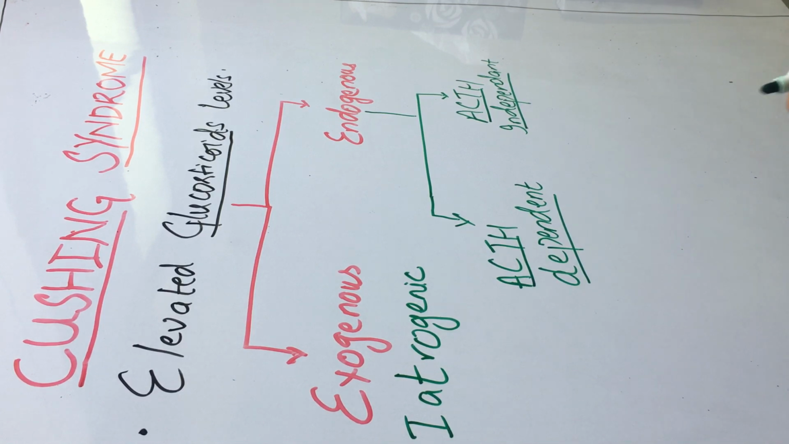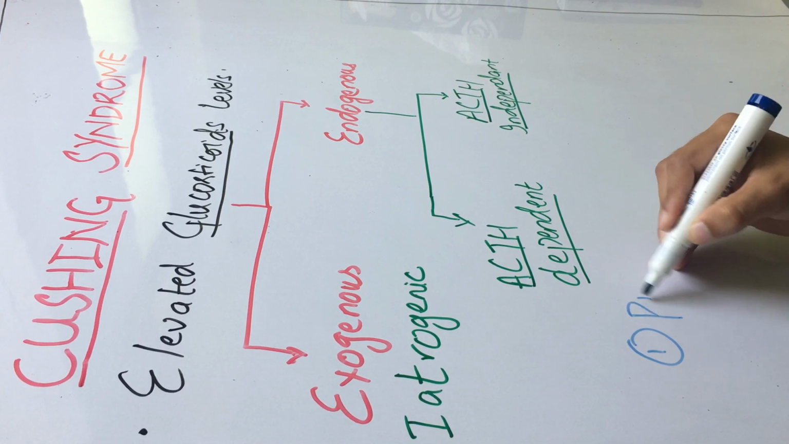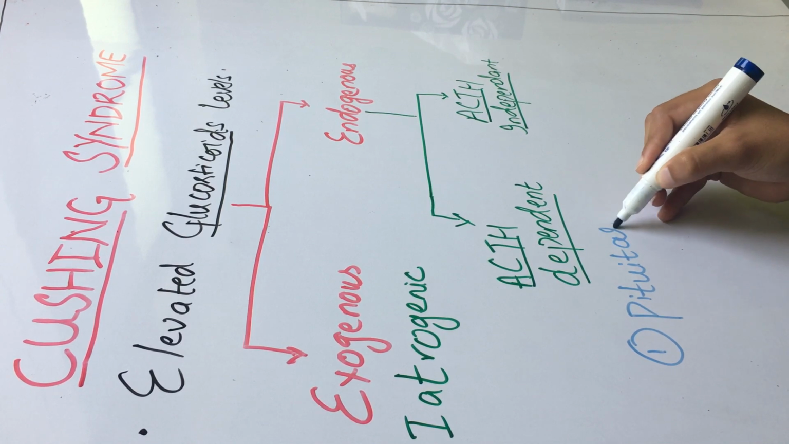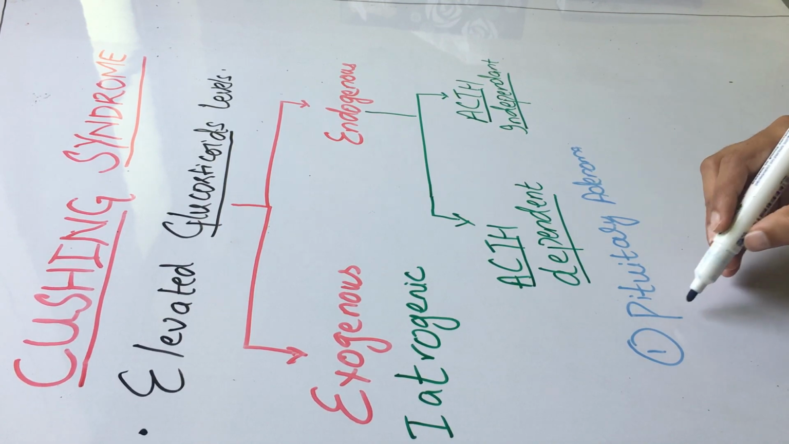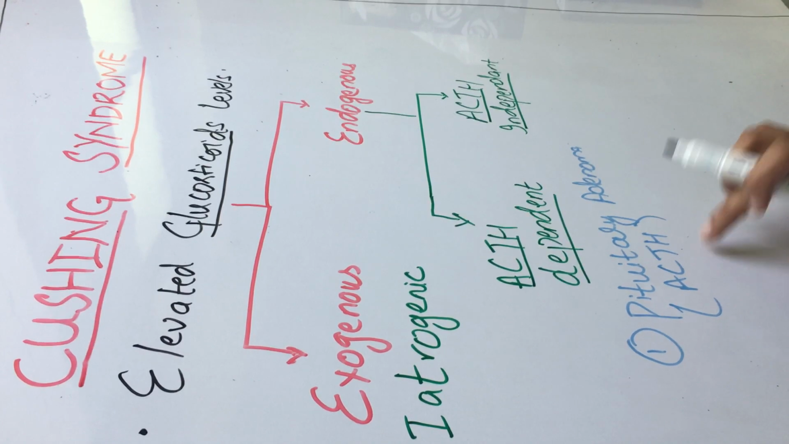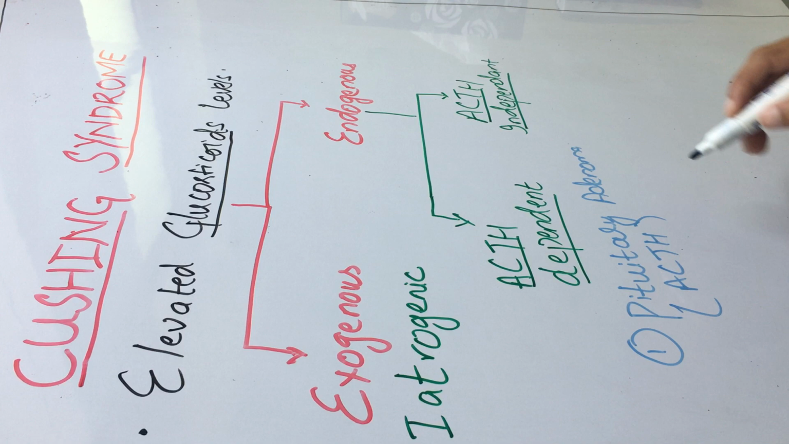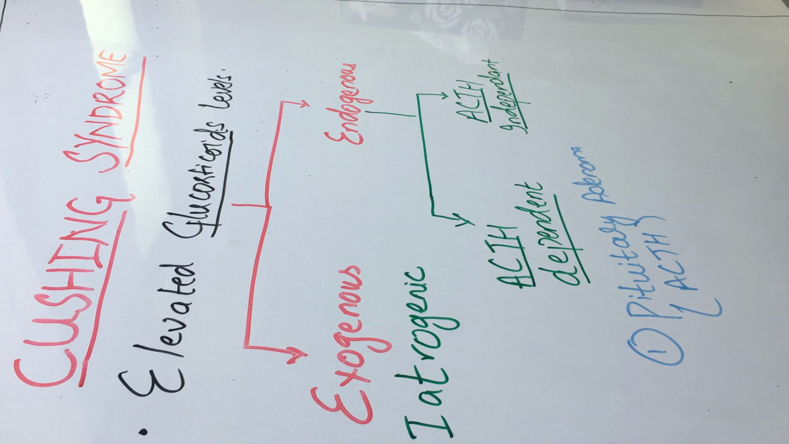Now I discuss the examples of ACTH dependent and independent. In ACTH dependent, the first is pituitary adenoma, and that is ACTH secreting. In 70% of endogenous cases, this is the underlying cause. ACTH secreting pituitary adenoma secretes ACTH, and then your adrenal gland produces excessive glucocorticoids.